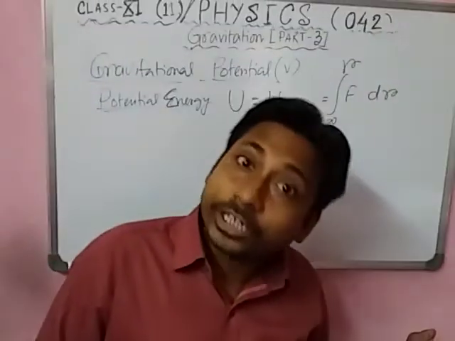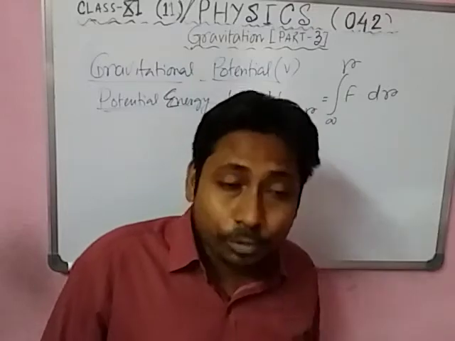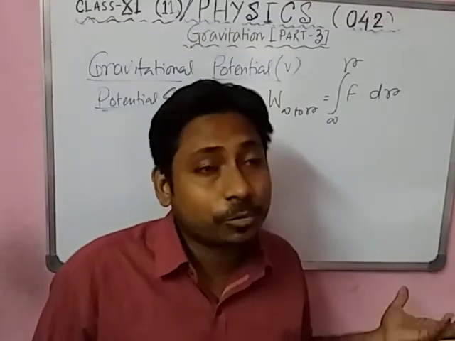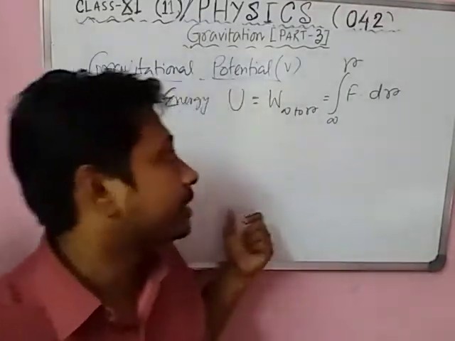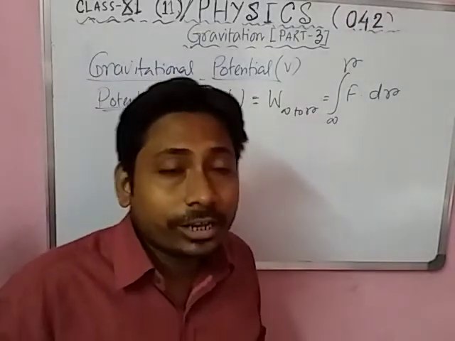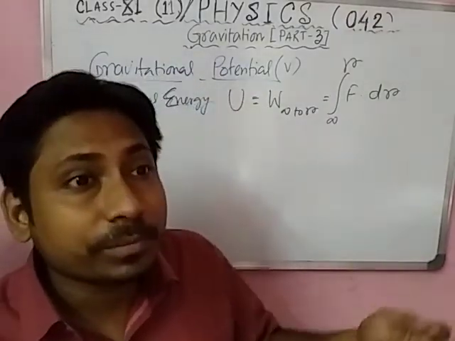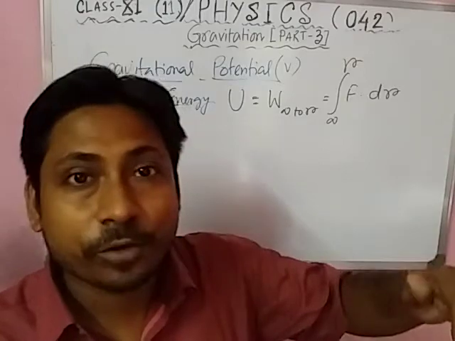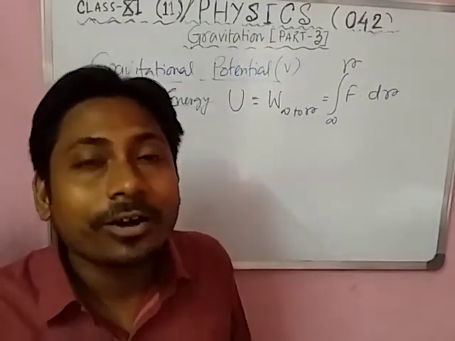You learned potential in class 10: the work done required to bring a positive unit charge from infinity to any point is called potential.